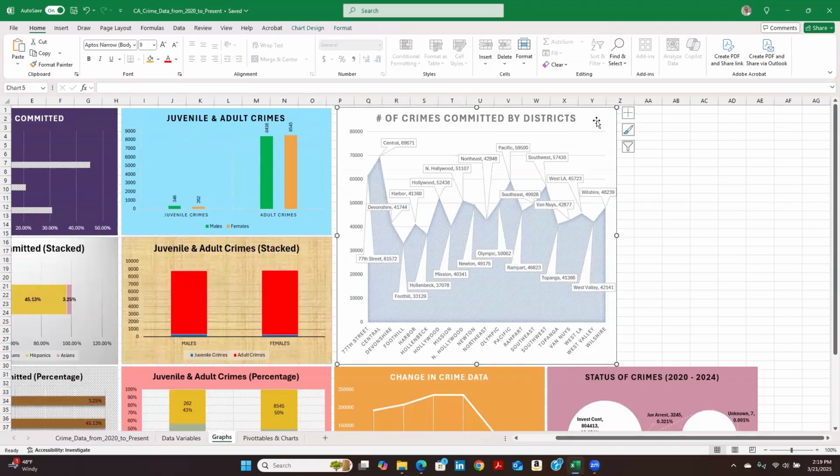Anyway, this chart right here is an area chart. It shows the number of crimes committed by districts. The highest one is Central, which is 69,671, and the lowest one is Foothill, 33,129. This is not a very helpful graph, but it just shows you a clear breakdown of the number of crimes committed by each district.